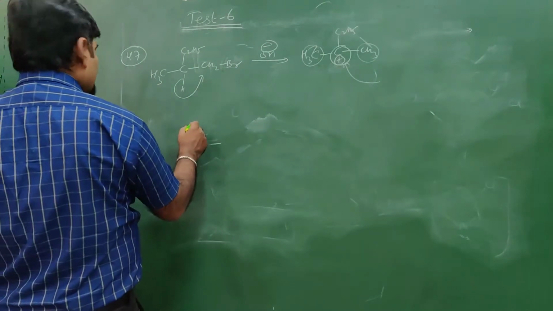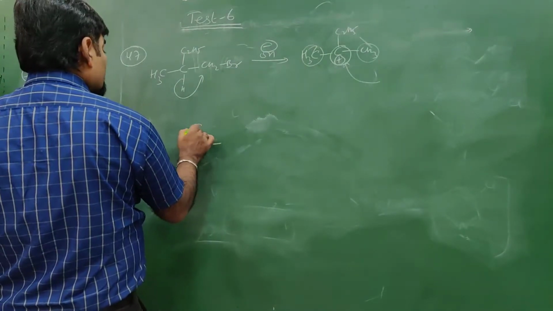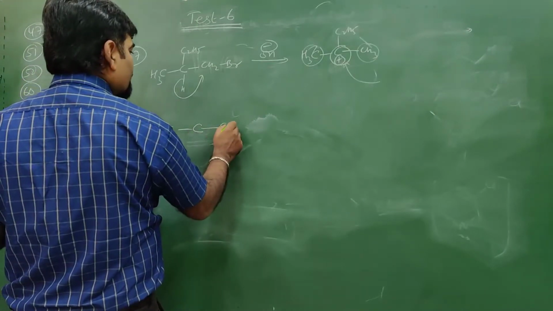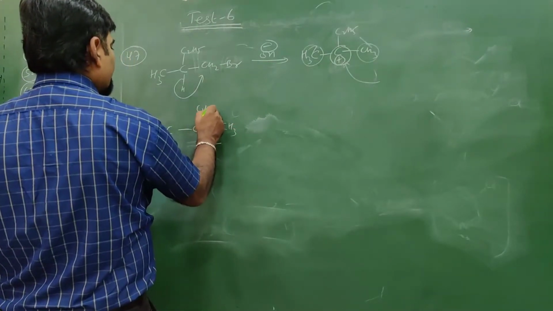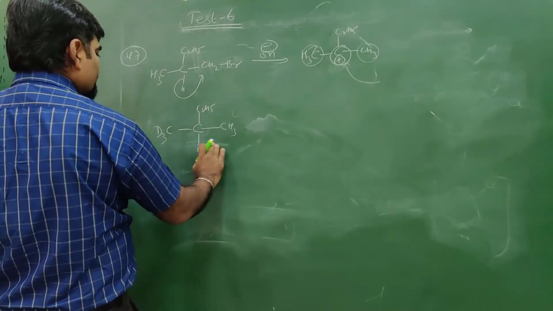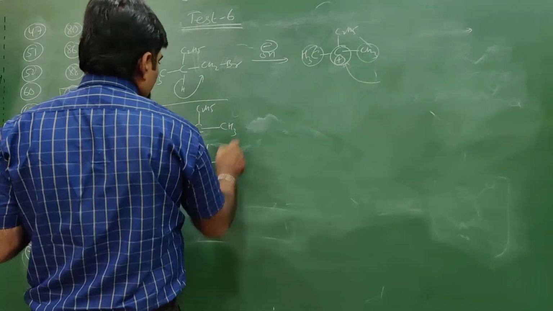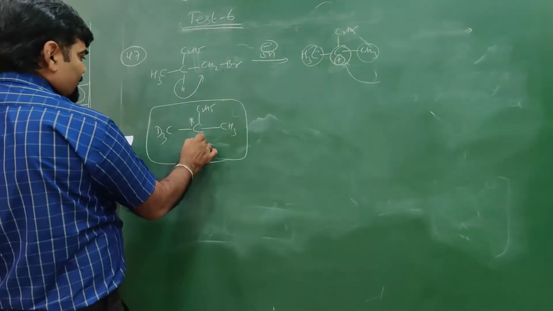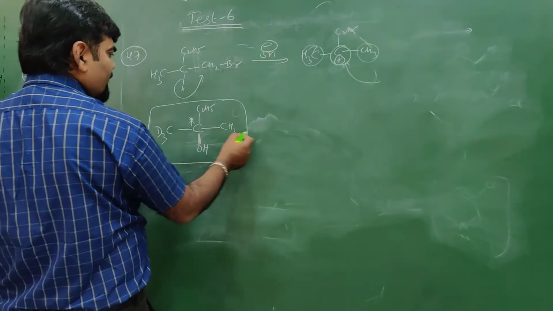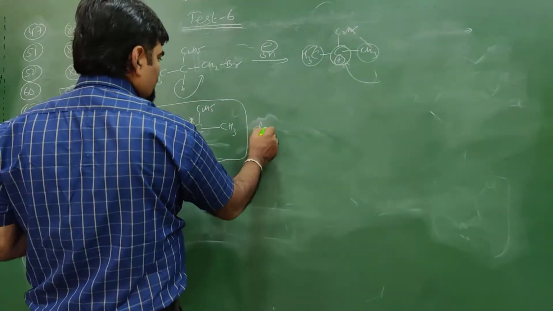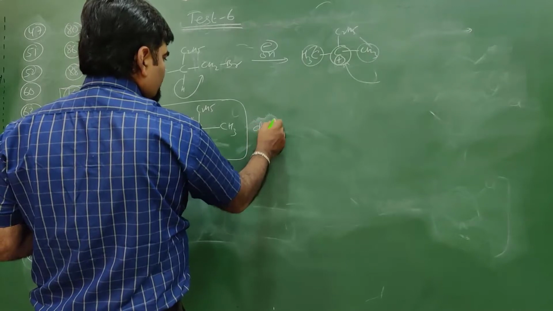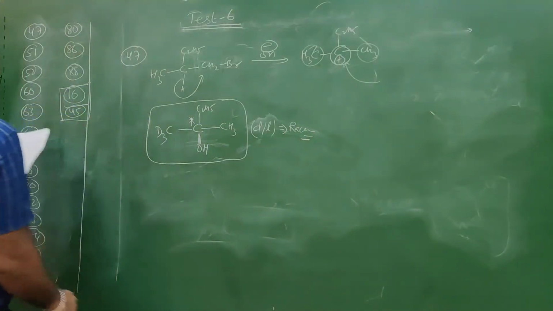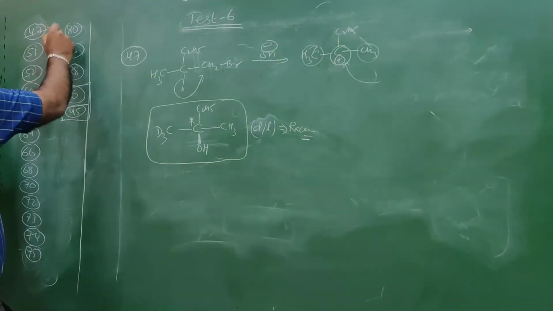See option B. Option B has one CD3 and another CH3, another C2H5, and OH will be at this place. So what does it mean? This carbon is chiral in nature, where OH minus may be present at the front side as well as the back side. So a DL pair, D plus L, is formed, that is a racemic mixture. So where does racemation take place? Option B is correct.